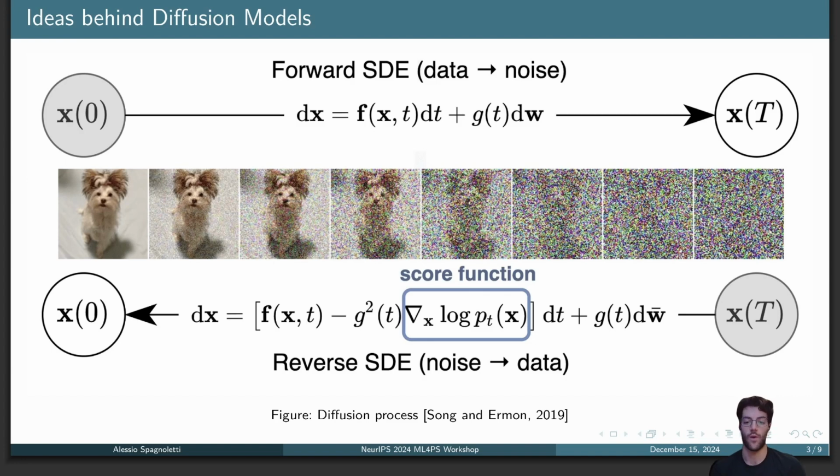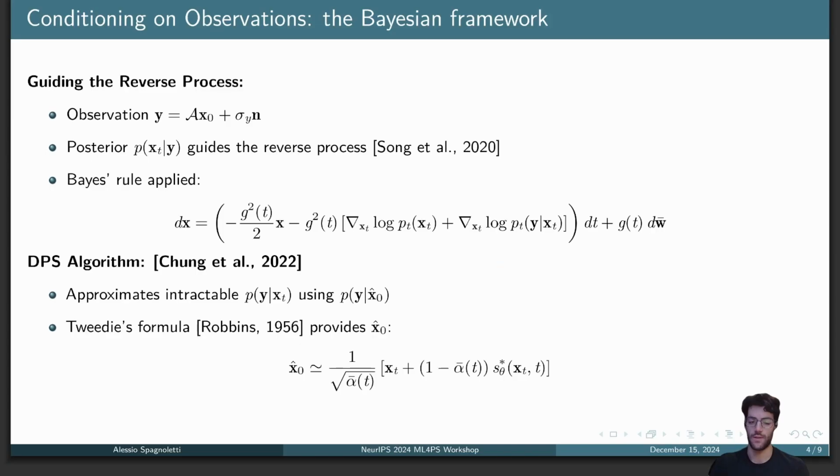A general and brief overview on diffusion models is the following. This is taken from the Song and Ermon paper from 2019. We have a distribution, some samples, some training images that can be slowly degraded to become just pure white noise. And then the idea is to go in the opposite direction. From pure noise, we can sample an image that should be on the manifold of the training set. The point is to learn the score function that governs the reverse process.